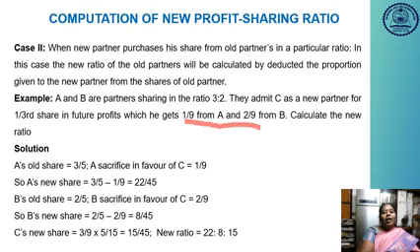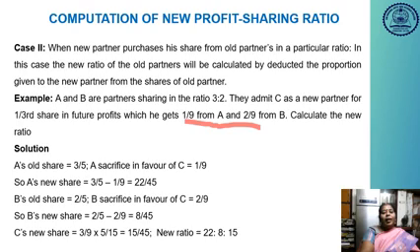So we have to take a common denominator. So 5 and 9, the LCM we have to take is 45. So here 5 nines are 45. So 3 nines are 27. Then 27 minus 5, so 22 by 45. So B's old share is 2 by 5. B sacrifices in favor of C.